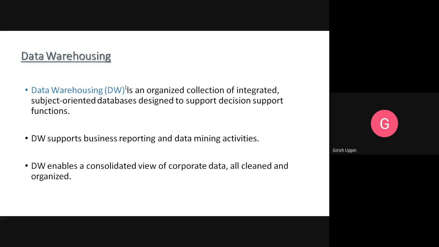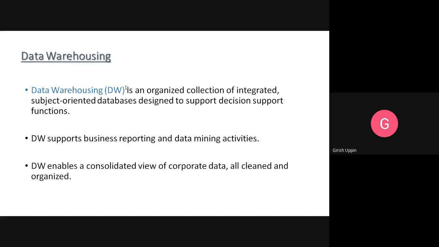Most of the time they will have many systems, and they have those many systems because they have separate functional areas or separate departments. For example, a sales department, a production department, a marketing department. So there are many departments, and every department might have its own database for operations activity. In order to carry out that particular business, they will have their own databases, and those databases are required for the operation of that particular functional area.